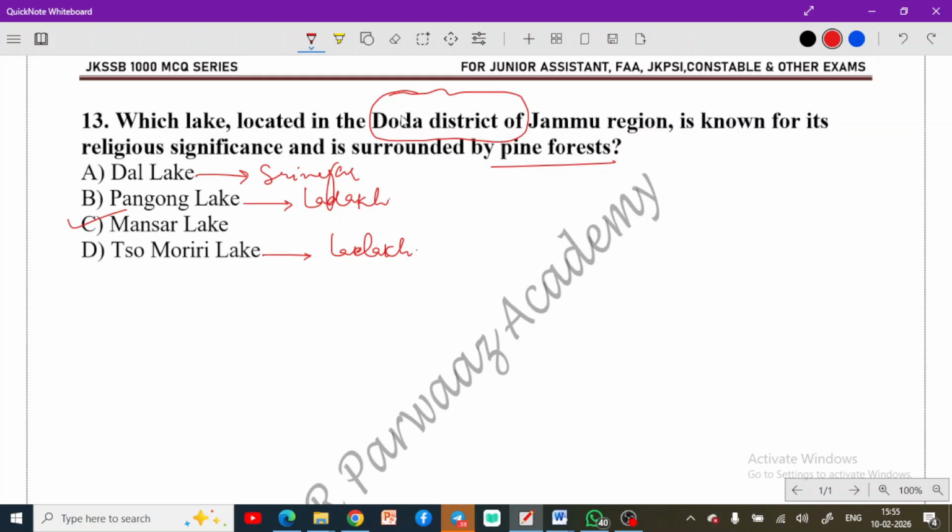So remember this. But here you have been given that this is located in Doda district. So option C is the correct option here, because the other lakes are not in this region. Pangong, as I told you, comes in Ladakh. Tso Moriri is also in Ladakh. Now Mansar is in Doda district. Okay, remember this.